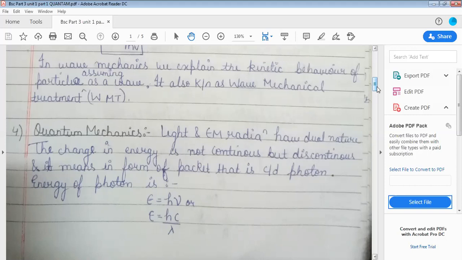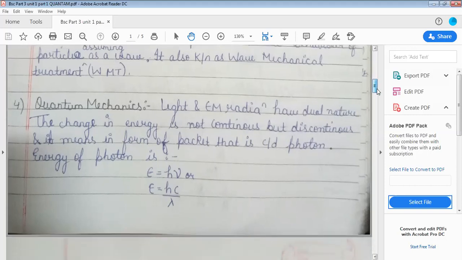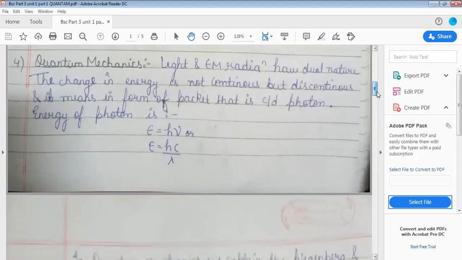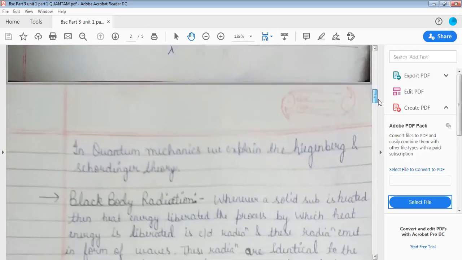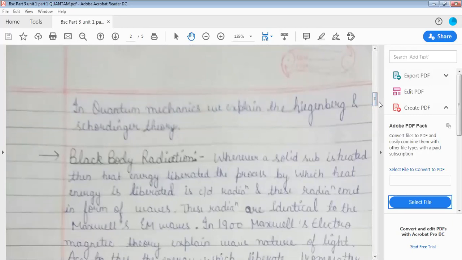It means in the form of packets. These packets are called photons, and you know the energy of the photon is equal to h nu, where nu is equal to c upon lambda. That's why E is equal to hc upon lambda. h is the Planck constant. In quantum mechanics, we explain the Heisenberg and Schrödinger wave equations.